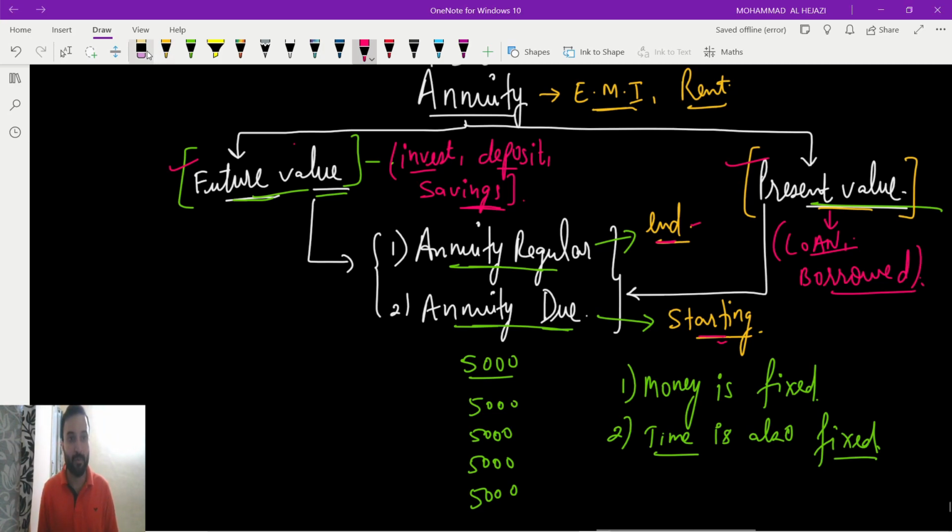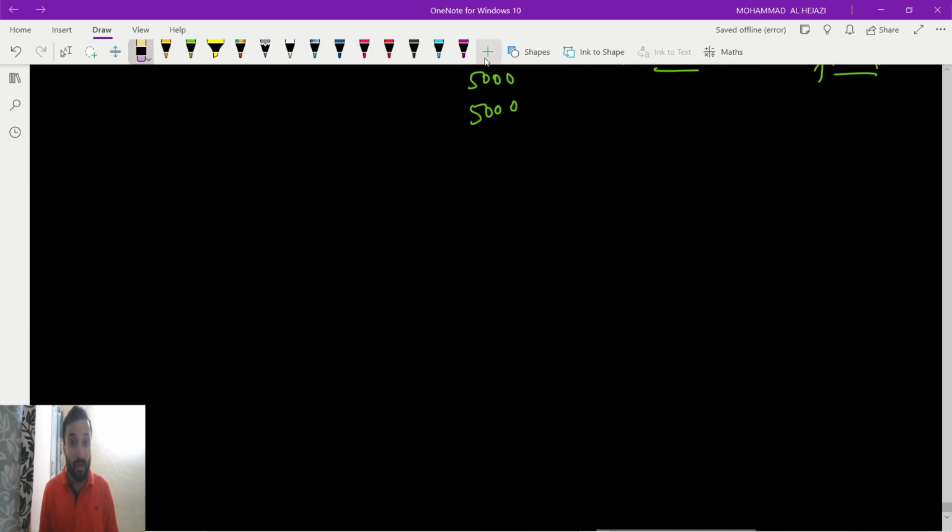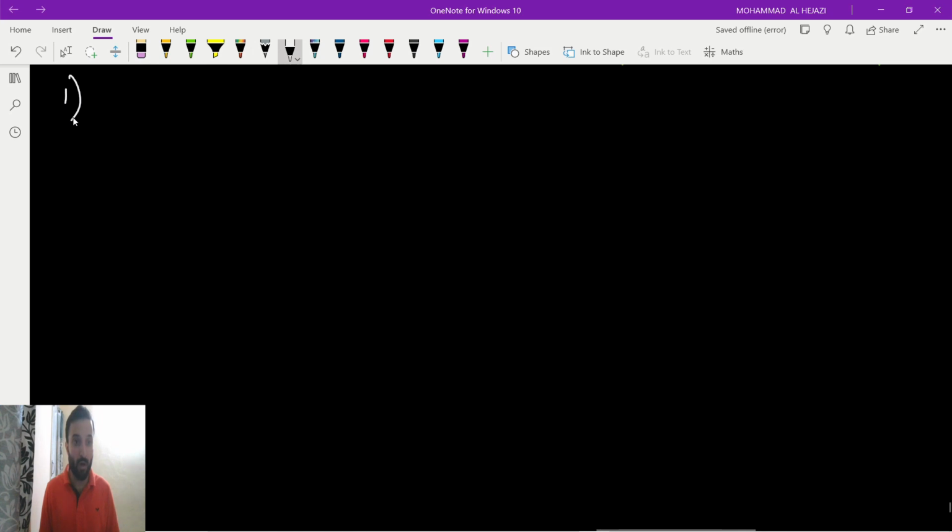Everyone understands the concept of annuity. Today's chapter is annuity. Now guys, first of all we will write the formula, just understand, because one formula you will write, another formula you will cut.